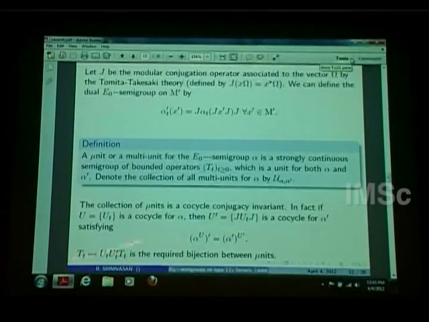Usually the correspondence between units for two cocycle conjugate E0 semigroups is by multiplying by the cocycle, but here we do it by u_t prime. That will give again a multi-unit, so the collection of multi-units is a cocycle conjugacy invariant.